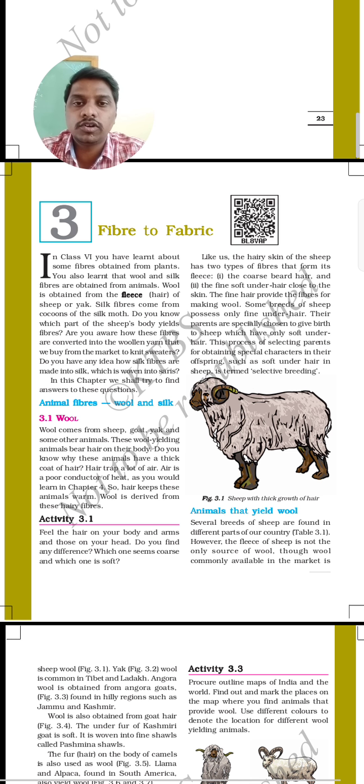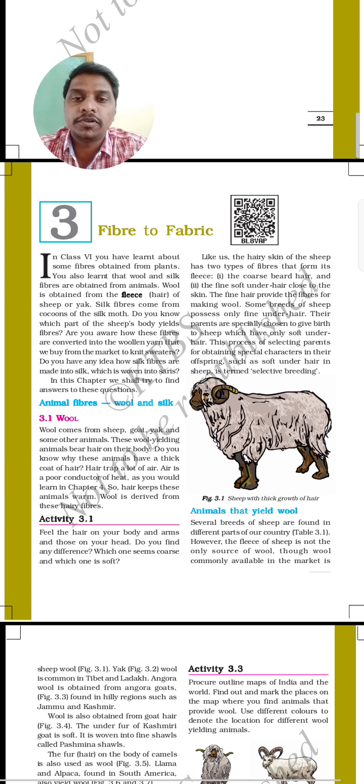In class 6 you have learnt about some fibres obtained from plants. You also learned that wool and silk fibres are obtained from animals. So in class 6 you have learned that fibres are obtained from plants. You also learned that wool and silk are extracted from animals.